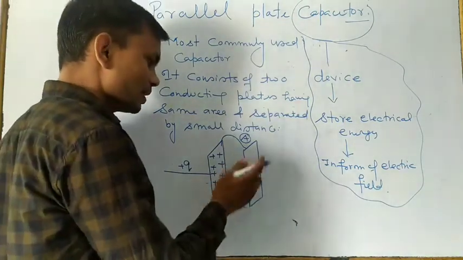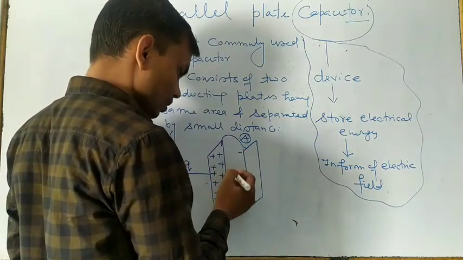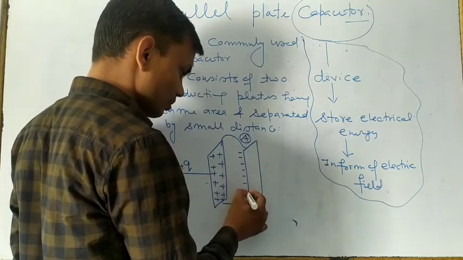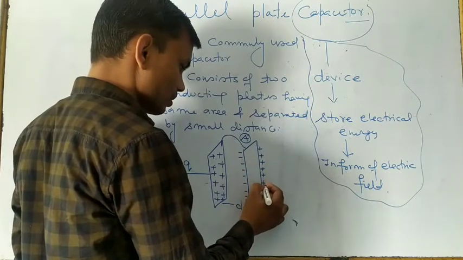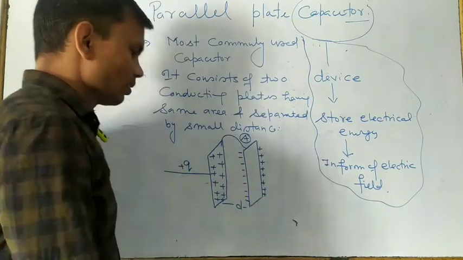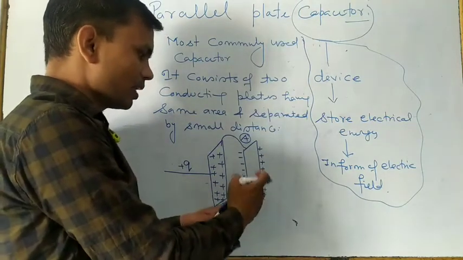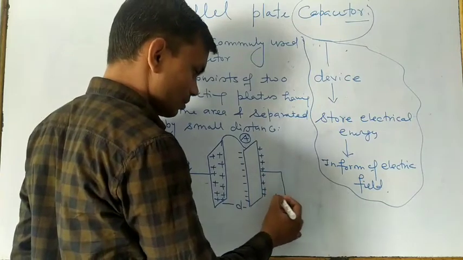By induction of charges, the face nearer to the first plate becomes negatively charged, and the other surface becomes positively charged. And when this second plate is connected to earth, then what happens?